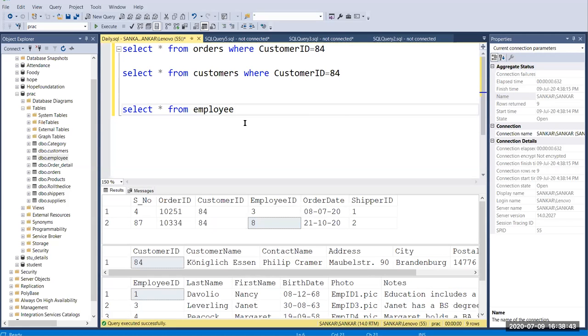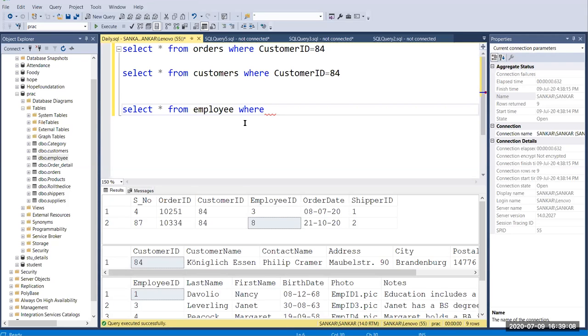Okay, so now you can pass both employee IDs by using logical operators. You know that we have seen in the Python class comparison and logical operators, that is and, or, and not. Here we mostly use and, or.